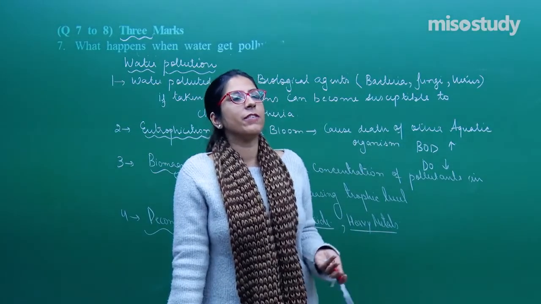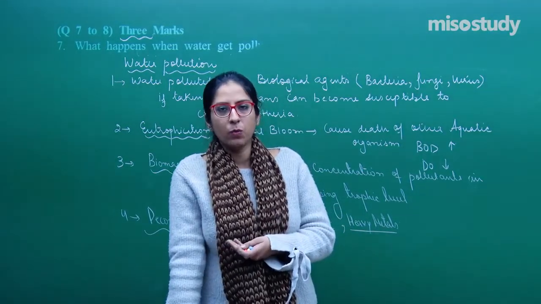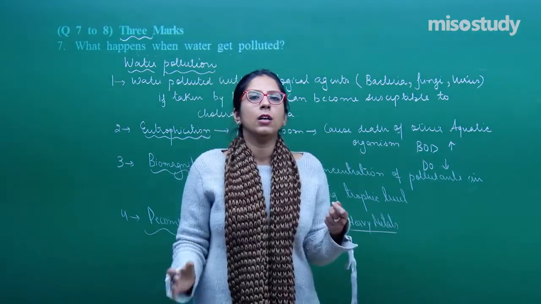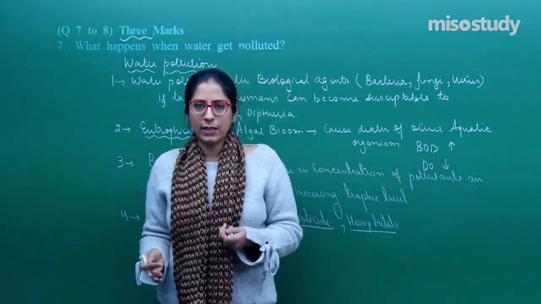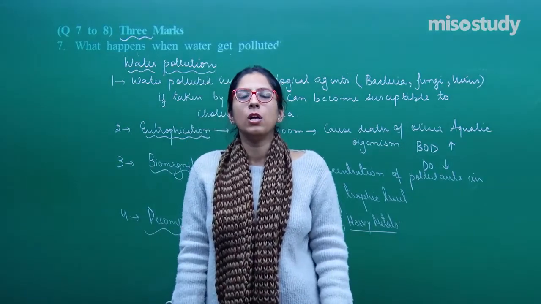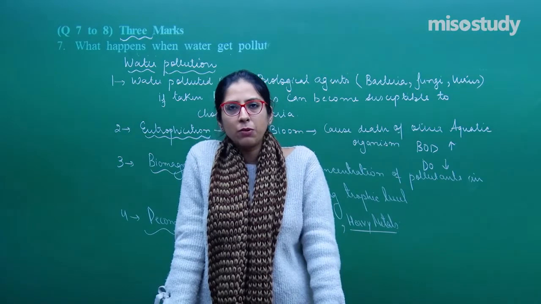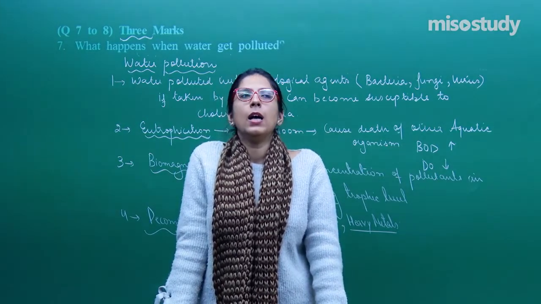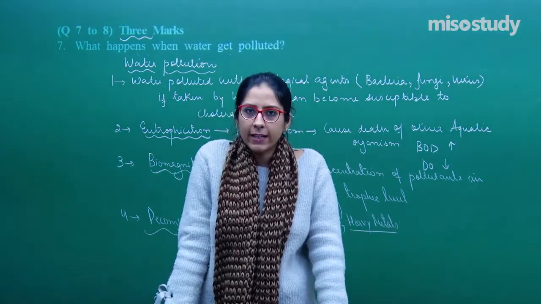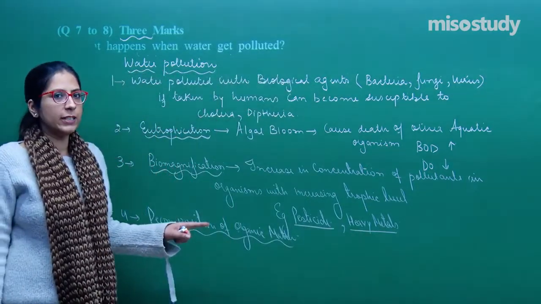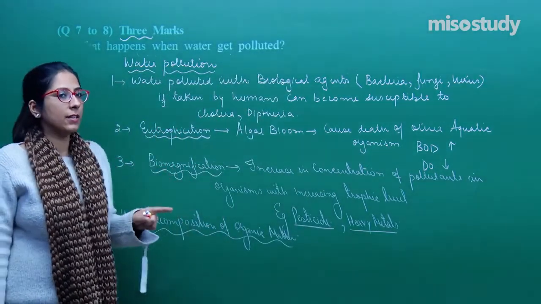For example, your sewage is converted into sludge, which is highly turbid and full of bad odor, right? So, basically in this case, other pollutants which are produced are hydrogen sulfide, ammonia and methyl sulfide, etc. So, this is another example you can write, and we have already studied in session the different consequences.